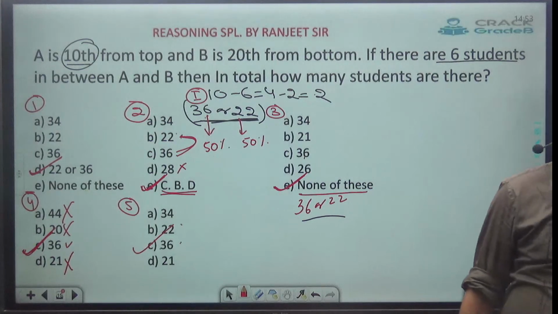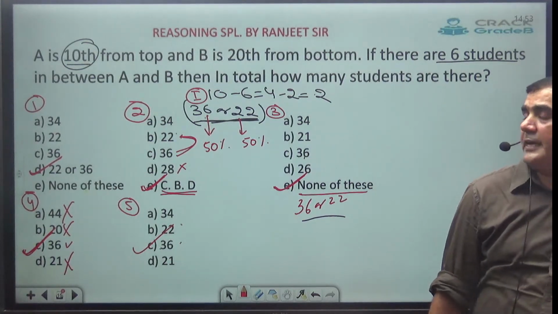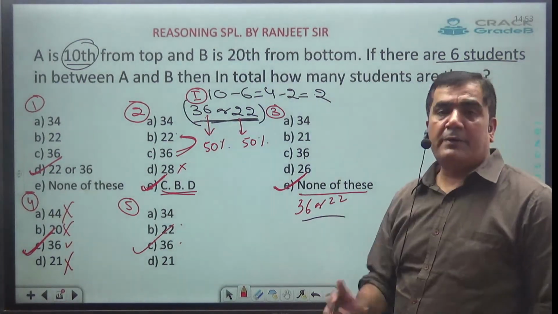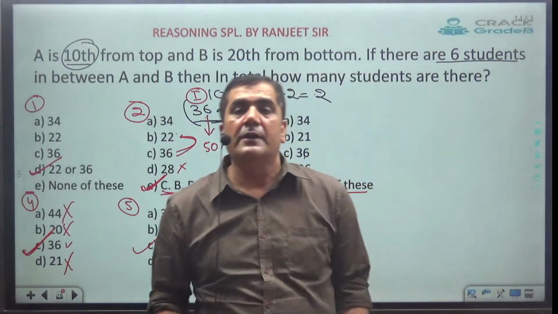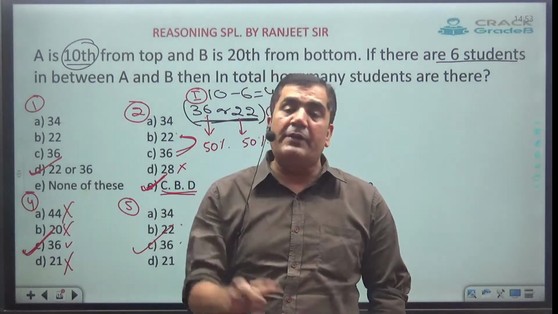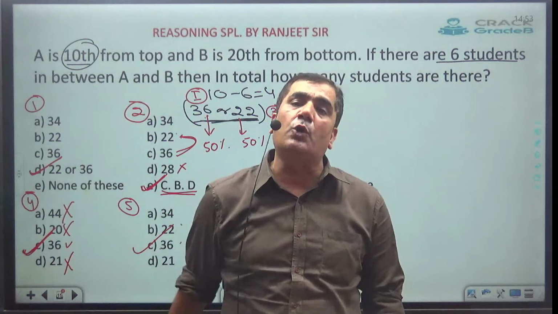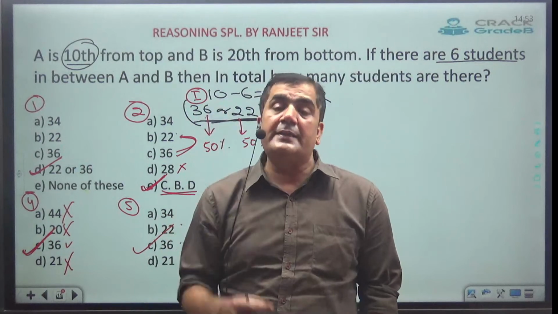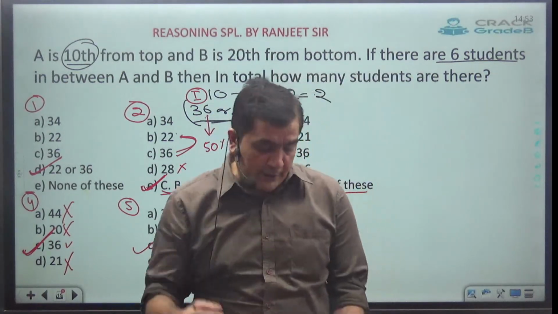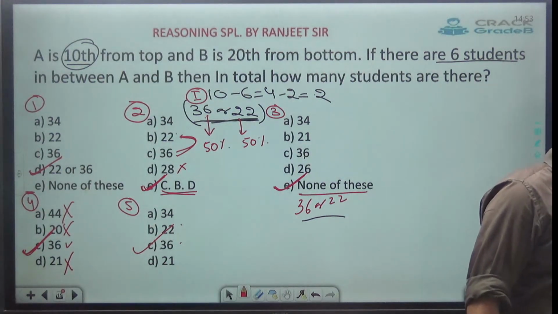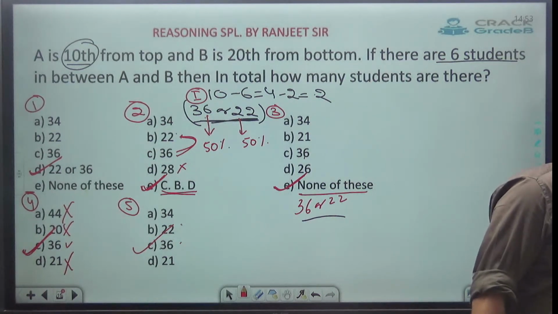So that completes the first type of problem, which is called in between. Always remember we have covered the first type of in between, in which one position will be given from left, other position will be given from right, and they will give in between students, and then they will ask for total. Now, suppose in the examination they have given the total, and they will ask for in between, or when three persons problem is going to come, how to solve that sort of questions, that we will cover in your next class. Clear?